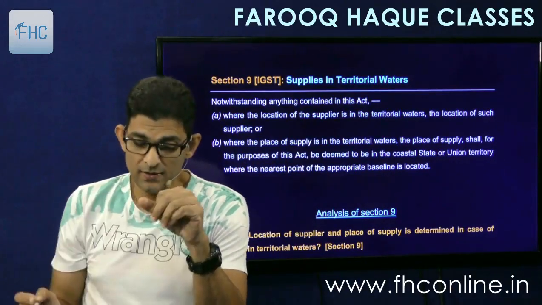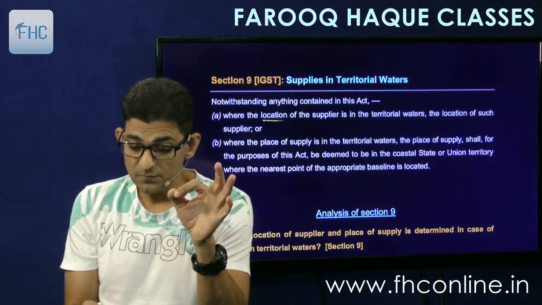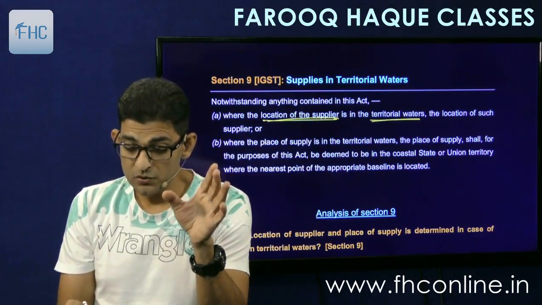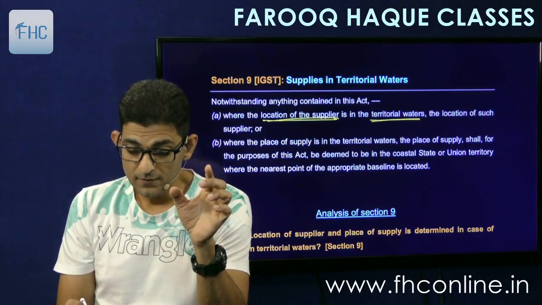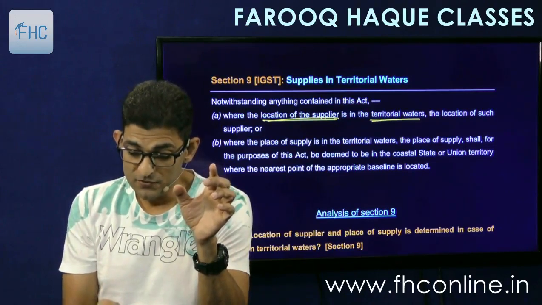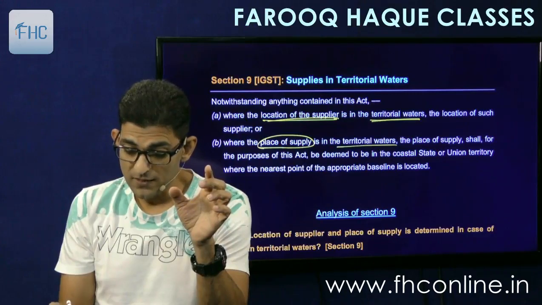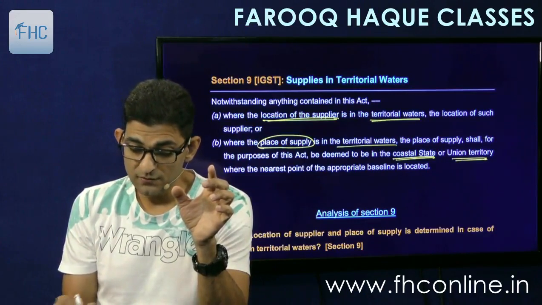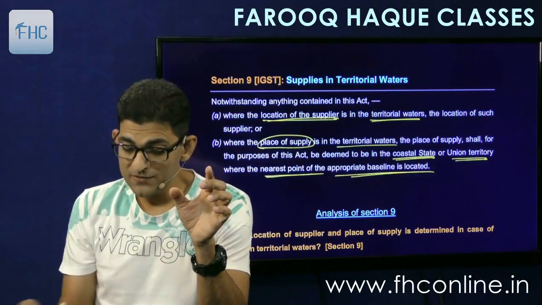It says that notwithstanding anything contained in this Act, where the location of the supplier or the place of supply is in territorial waters, the place of supply shall for the purpose of this Act be deemed to be in the coastal state or union territory where the nearest point of the appropriate baseline is located.